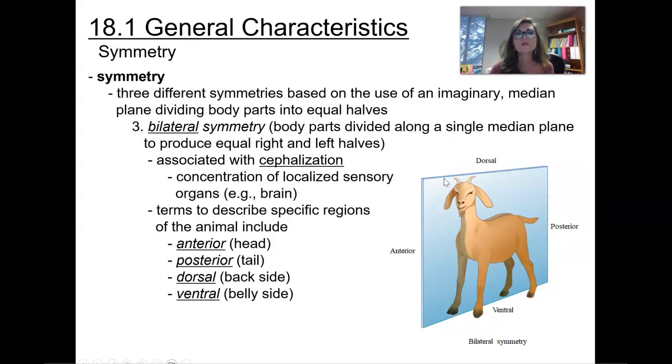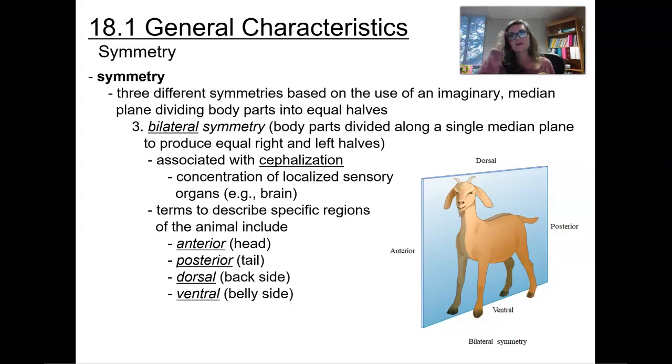If you're talking about posterior, that's towards the tail end, or if it is an animal that stands upright, it will be towards your back, so that's the posterior region. Dorsal is the backside. Ventral is the belly side, so that's towards the front. So with us, the anterior would be in the front, and ventral would be in the front. Posterior in the back, dorsal in the back.